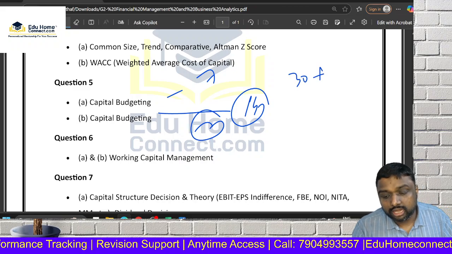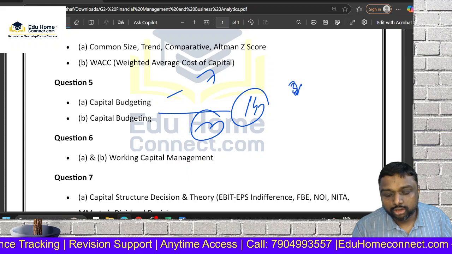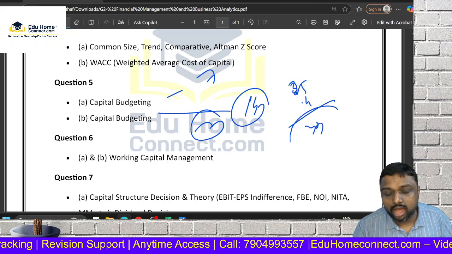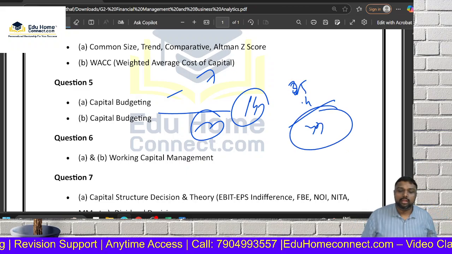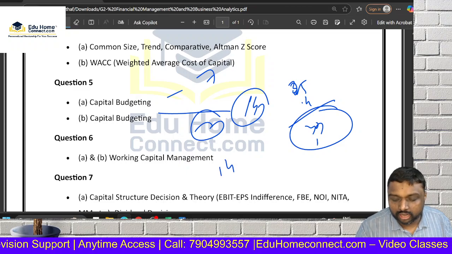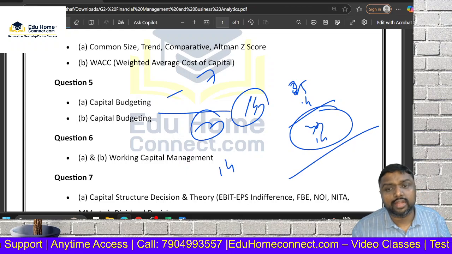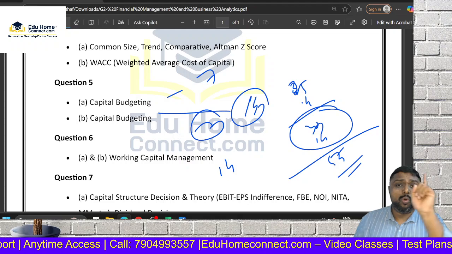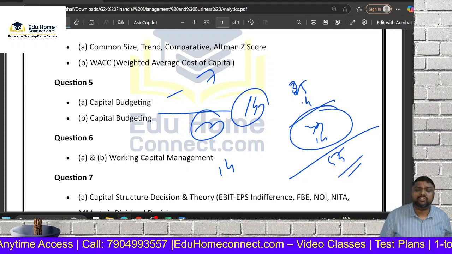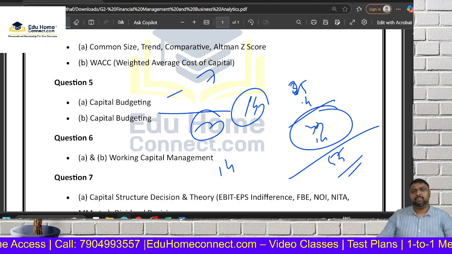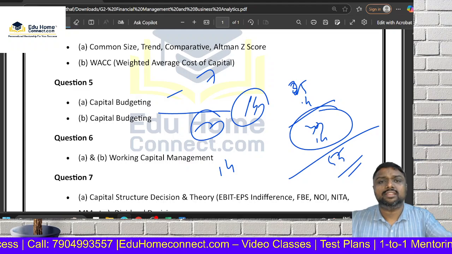MCQ is 30 marks. Let us assume you are getting only 25. 25 plus 14, 39 marks you are getting from one chapter. You add working capital management, 14. If you add, what is the total mark you are getting, friends? 55 marks. From capital budgeting and working capital itself, you are getting 55 marks, my dear friends. If you prepare strategically, why do you want to worry? Time is less, a lot to study.